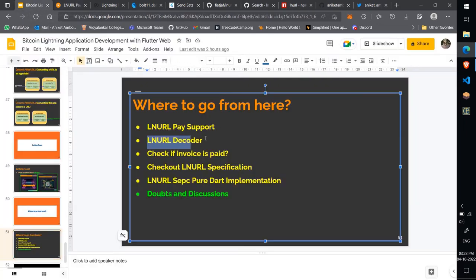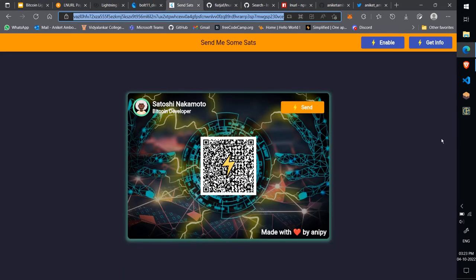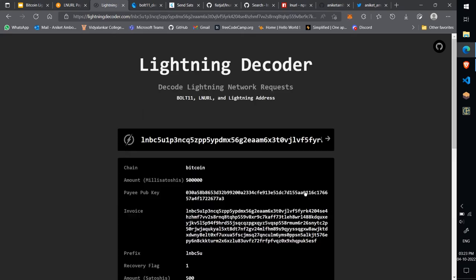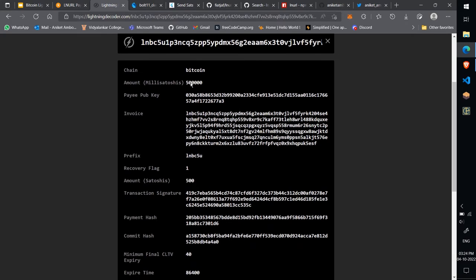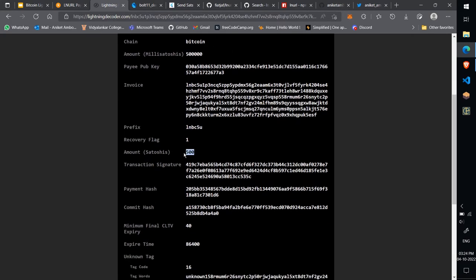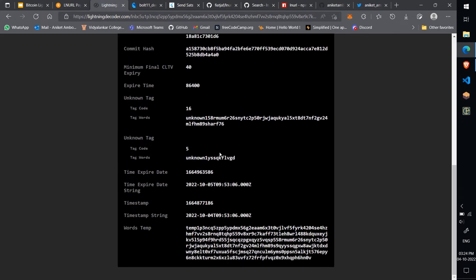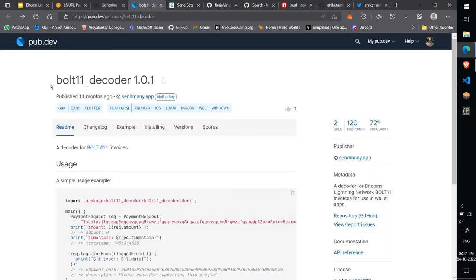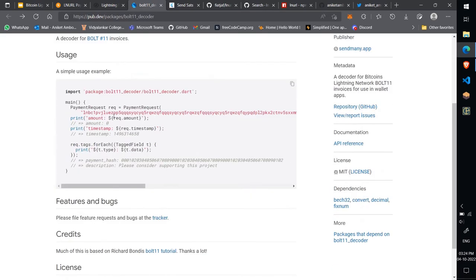Next, LN URL decoder. So far the payer didn't have any idea about the invoice, but we can integrate something like a Lightning decoder in our project. Here we need to paste the invoice and it will decode the invoice parameters such as amount, timestamp, expiry time, date string, etc. It's really very helpful for the payer to know about the invoice. There is one Dart package which you can use, known as Bolt11 Decoder, to achieve the Lightning invoice decoder functionality in our SendSats project.